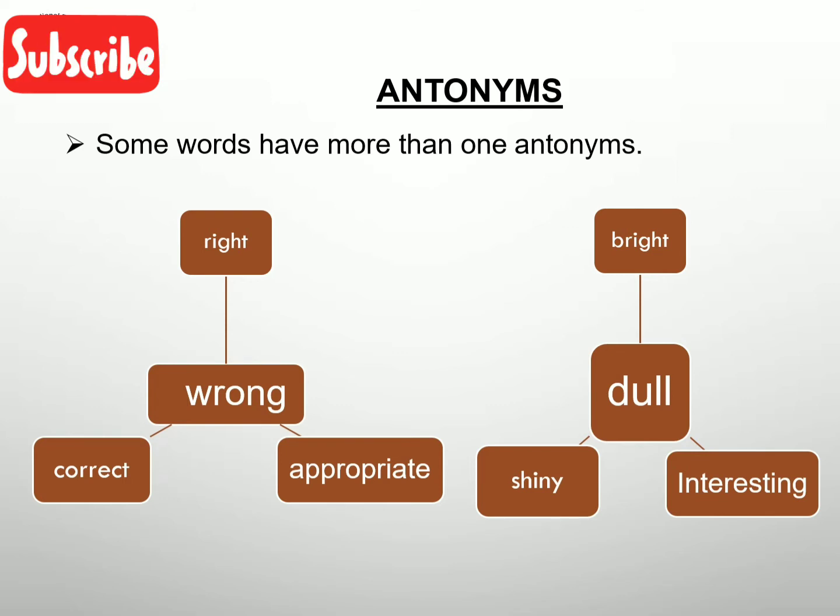So if it is not dull, it means you found it interesting. So the antonym shiny also goes for dull, and interesting also goes for dull. So there are a few words that have more than one opposite or more than one antonym.